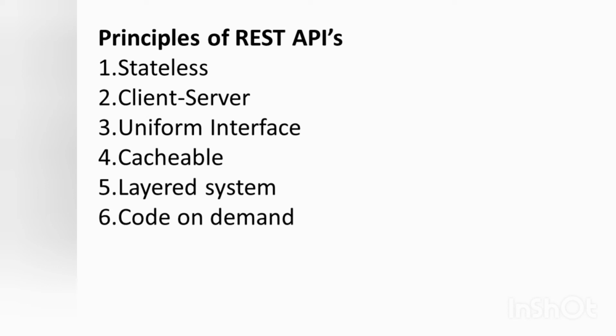Next one is cacheable. In order to provide better performance, applications are often made cacheable. This is done by labeling the response from the server as cacheable or non-cacheable, either implicitly or explicitly. If the response is defined as cacheable, then the client cache can reuse the response data for equivalent responses in the future.